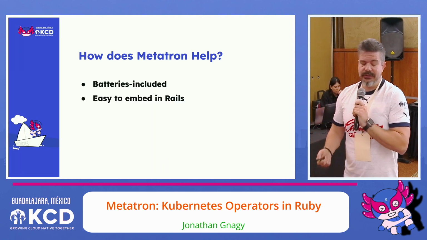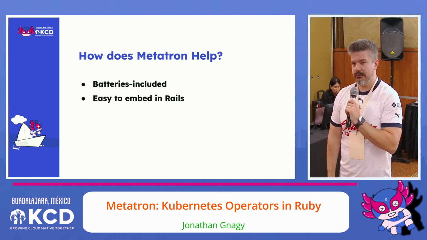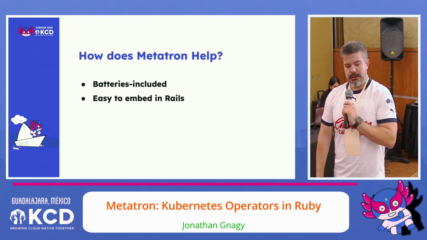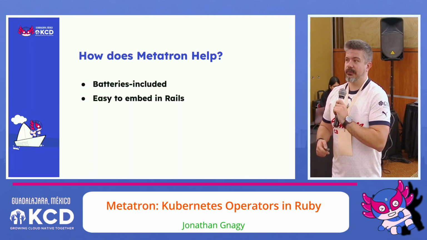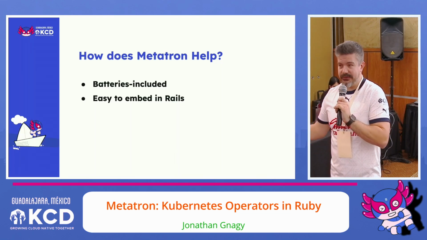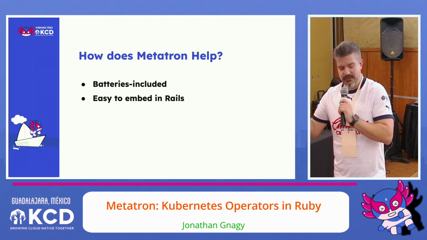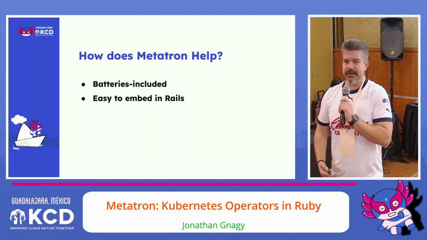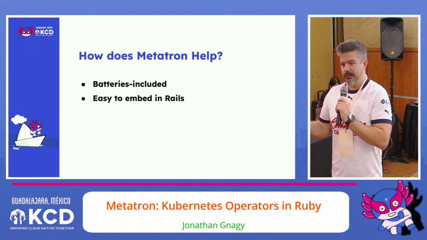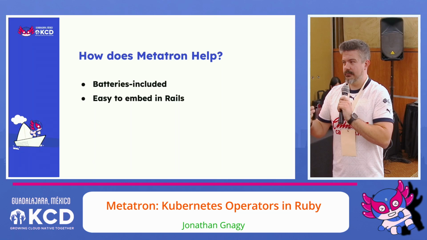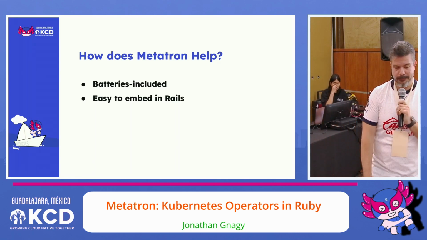It's also really easy to embed, both in Rails or in Sinatra or whatever your favorite Ruby web framework is. Specifically for Rails, I built it to be very easy to embed in an existing Rails app. So you have a control plane, it already does things for your infrastructure, but now you want it to start creating Kubernetes resources? Well, great. You can embed a Metatron app in it and get started pretty easily. Since it has a Railtie, it's actually basically just require the gem, bundle install, create a controller and mount it at some endpoint, and you're good to go.